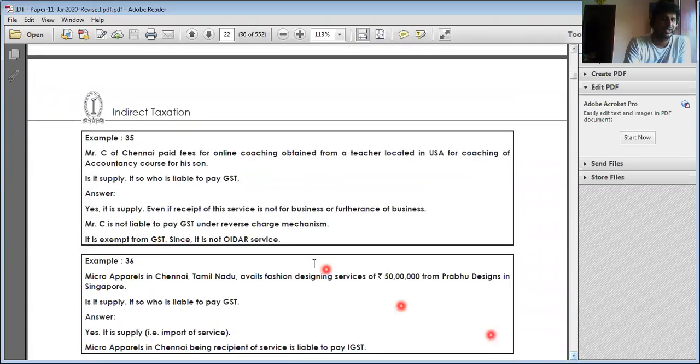Next, Mr. C of Chennai paid fees for online coaching obtained from a teacher located in the USA. Here, supply of services from outside India is received in India, and consideration is paid, whether for the purpose of business or not, so it is regarded as supply. If it is subject to the reverse charge mechanism, then it is exempt in the hands of C and taxable in the hands of the non-resident taxable person.